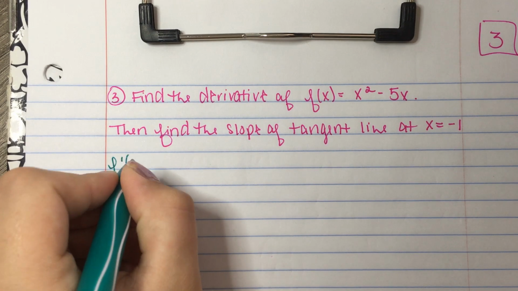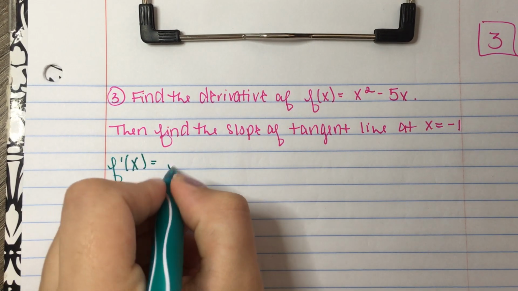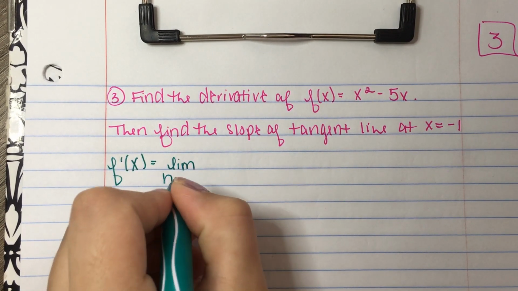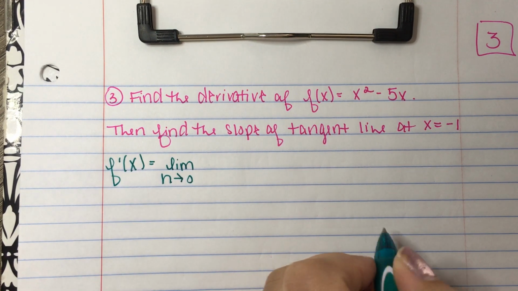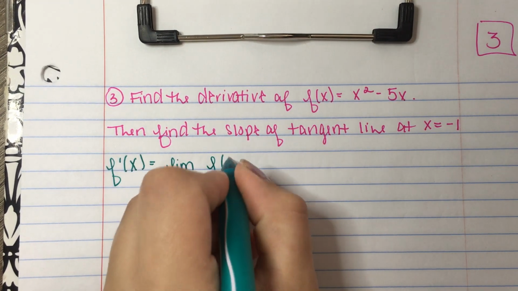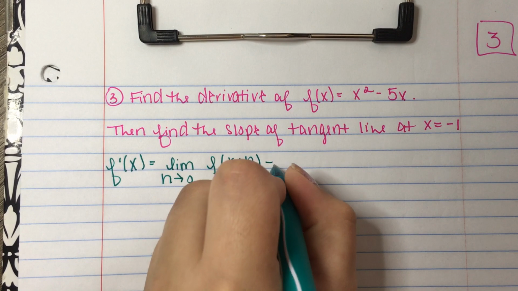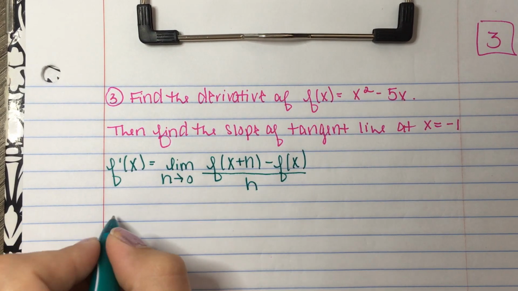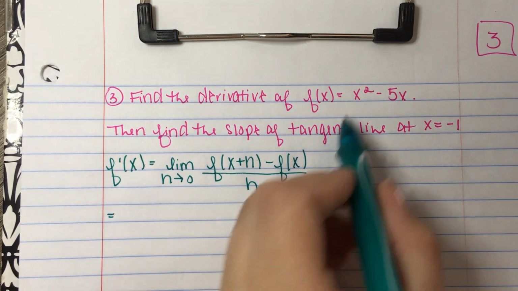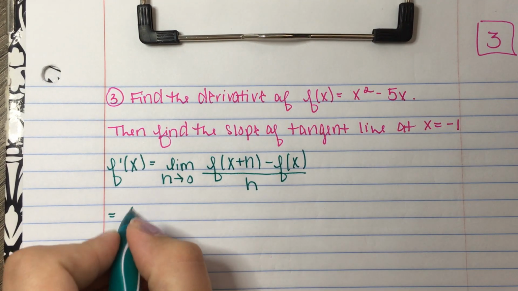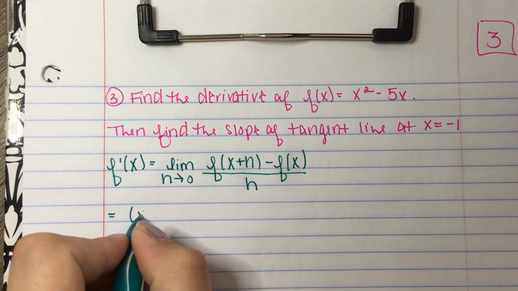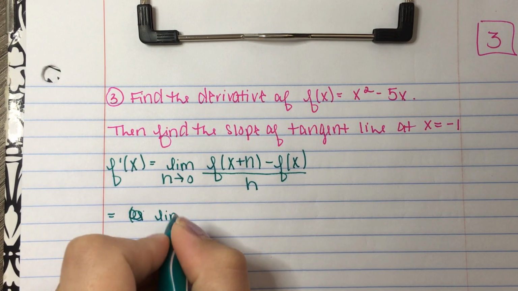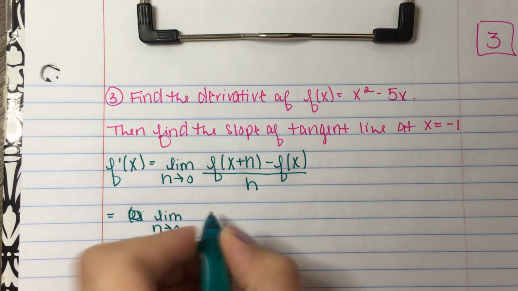Okay, so our first step is always to write out that definition. I forgot the limit in the last one, and I'm not going to forget it here. So the limit as h approaches 0 of f of x plus h minus f of x, and that's going to be all over h. All right, so you have f of x plus h. Wherever I have an x, I'm going to be putting in x plus h.